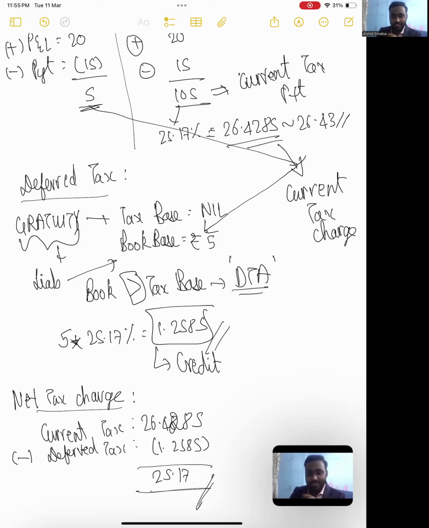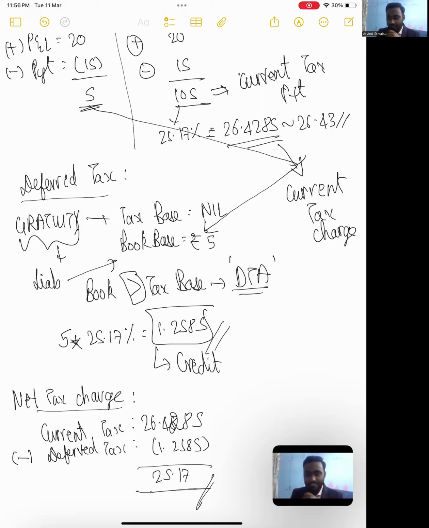don't have a permanent difference, when you only have a temporary difference, the effective tax rate that you apply on your book profit will yield a tax charge which will equal the summation of your current tax charge and your deferred tax credit or your deferred tax reversal, as the case may be, or you might even have a current tax credit. Anything is possible. So ultimately your current tax plus your deferred tax will equal the tax rate that you apply on your books of accounts when you don't have a permanent difference, right?